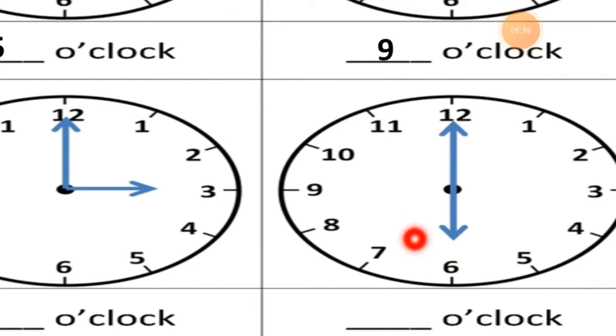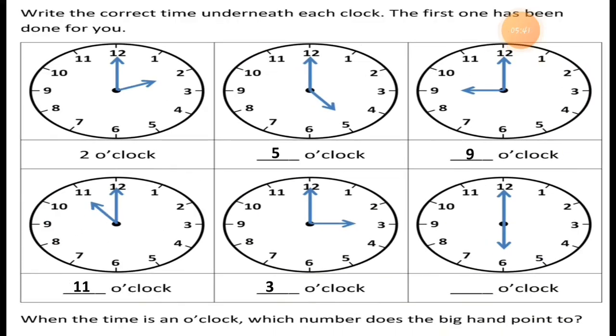Right? So what time is it? Can you assume what time it is? I hope that your answer is correct. This is 6 o'clock. So this way you have to give the answer, write down the proper answer. And I hope you are able to read the time now.